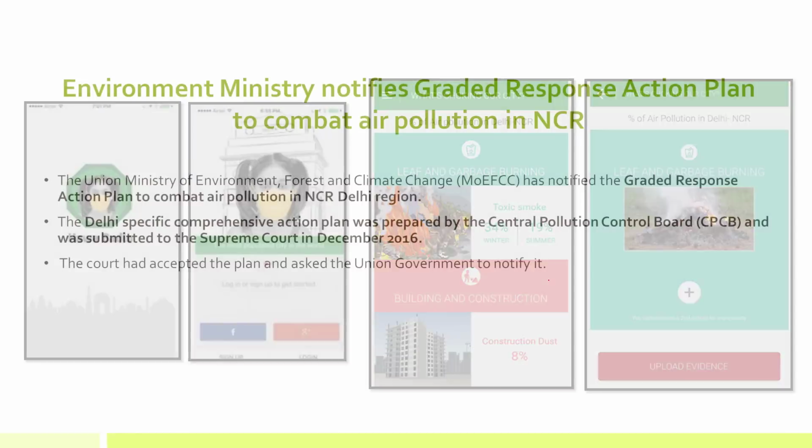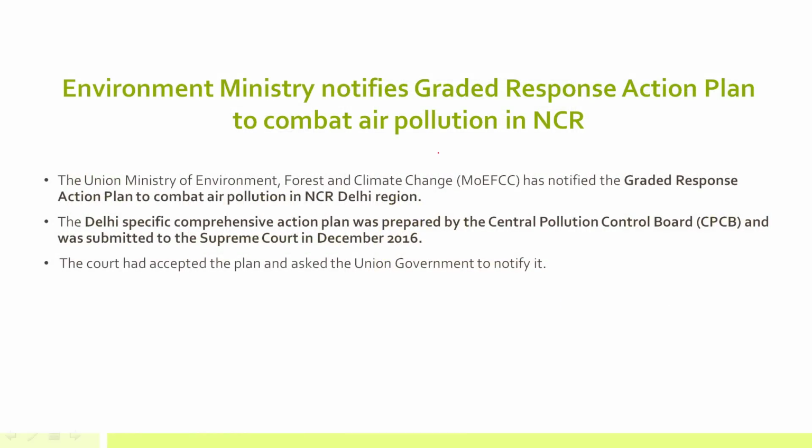Okay. Now, another topic related to air pollution in current affairs: the Environment Ministry has recently notified the Graded Response Action Plan. Now, what is this Graded Response Action Plan? Let's understand this. First, which ministry has launched it? The Union Ministry of Environment, Forest and Climate Change. And this is mainly to combat air pollution in the NCR Delhi region only, right?